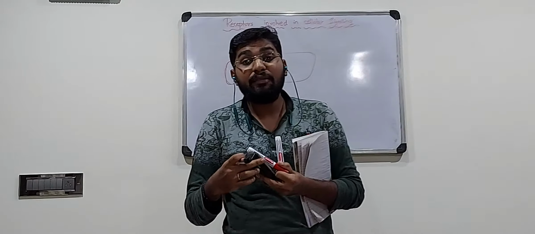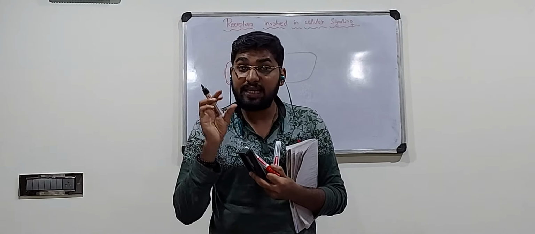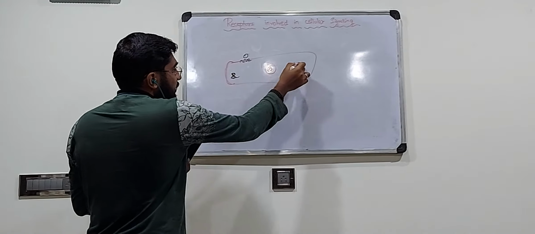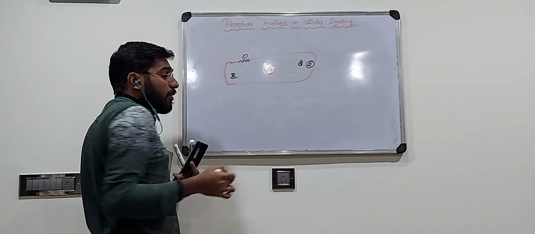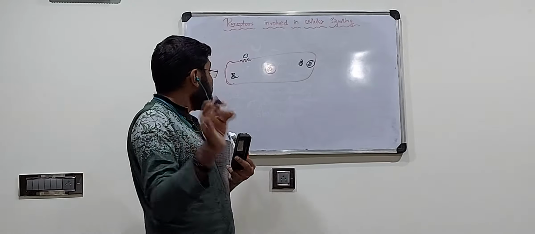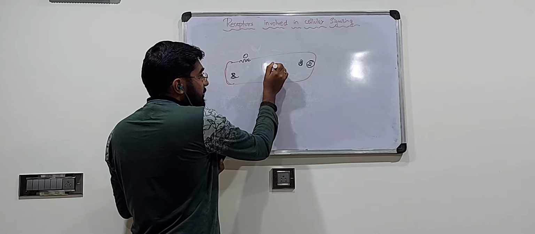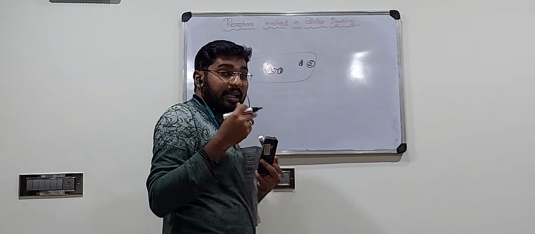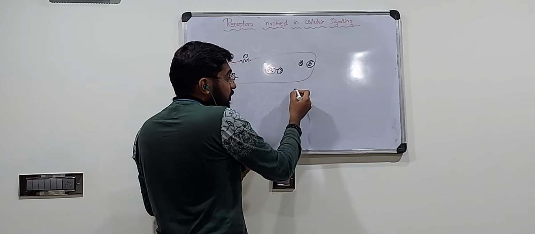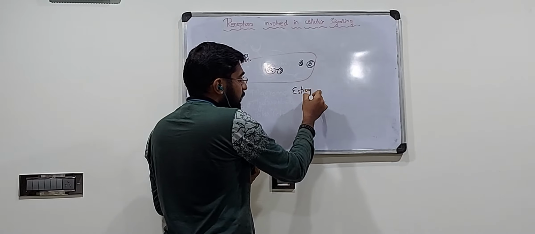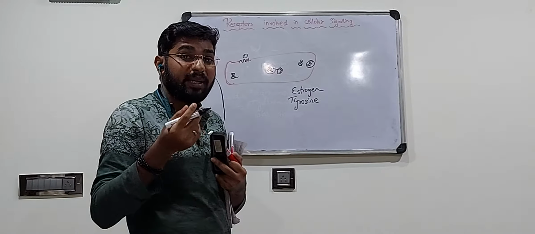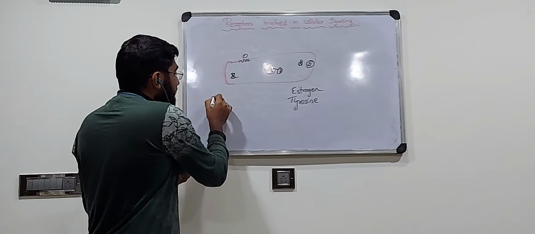Second position, it can be found inside the cell, in the cytoplasm or the cytosol. Certain receptors can be found in the cytosol. This is the second type of receptors. And the third one can be found even inside the nucleus. I will give 2 more examples for these 2 receptors. For certain substances like estrogen and tyrosine, the receptors are present inside the cell. They are called intracellular receptors.